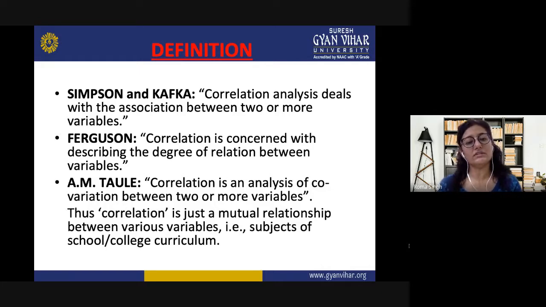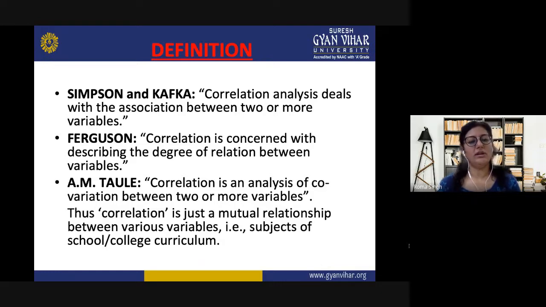Then Ferguson says correlation is concerned with describing the degree of relation between variables. How much, to which level we have to go while correlating. This is also said, that it is not compulsory or mandatory to correlate every time each topic or each variable. Sometimes it can be in variety, in the level of degree we can see, in highest degree, in lower degree, or an average degree, what we want to see. So in this, correlation can also be done.